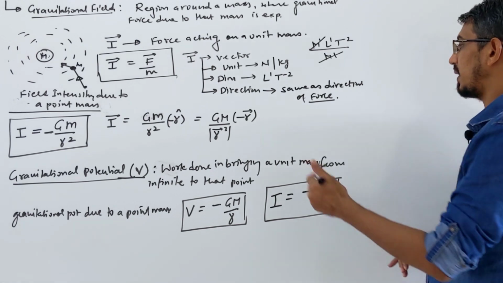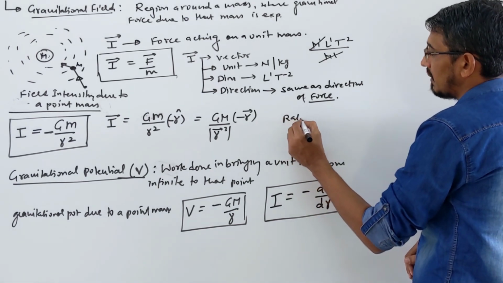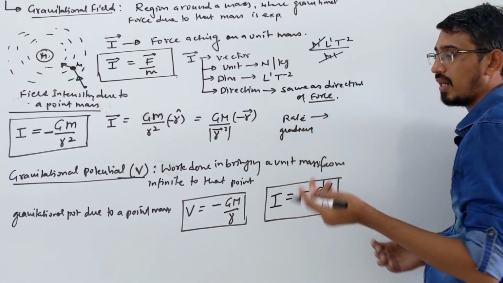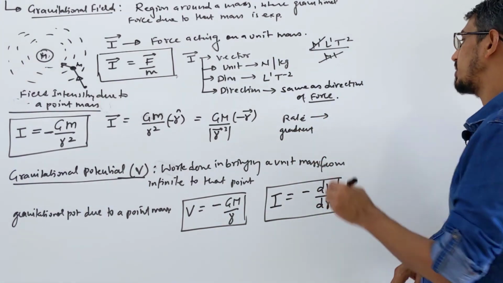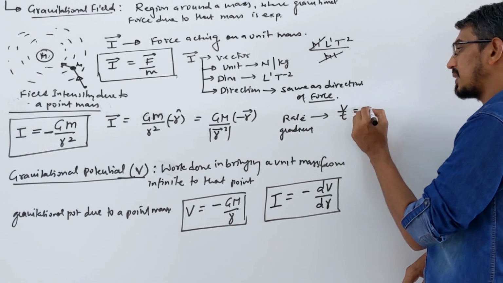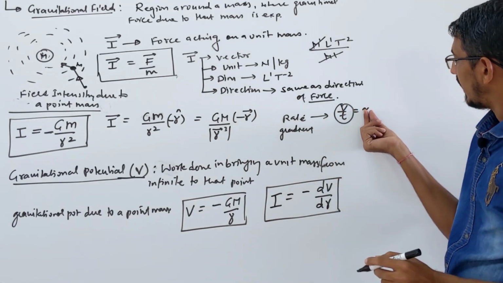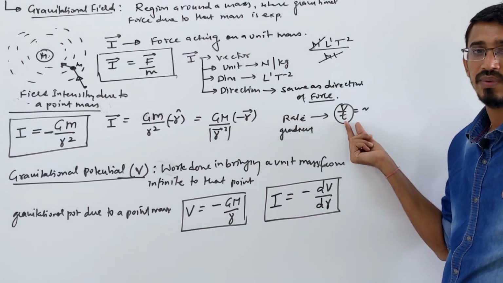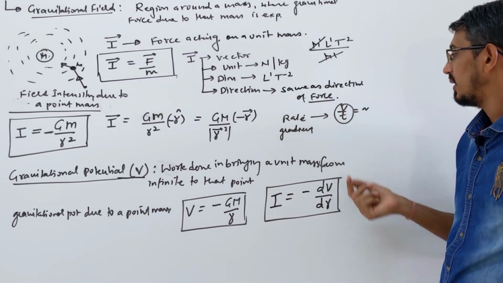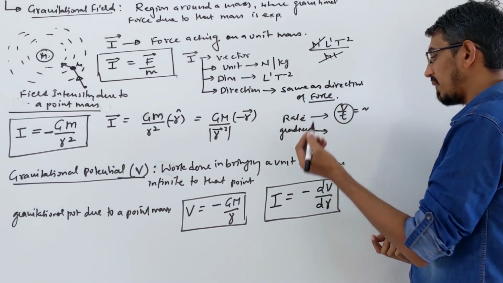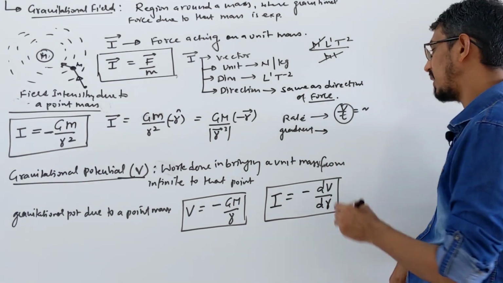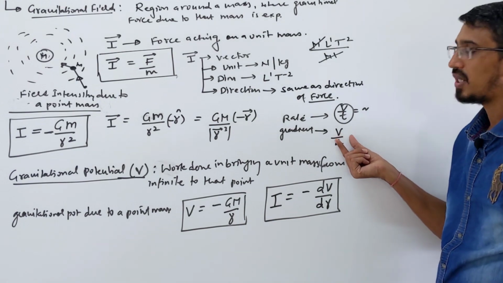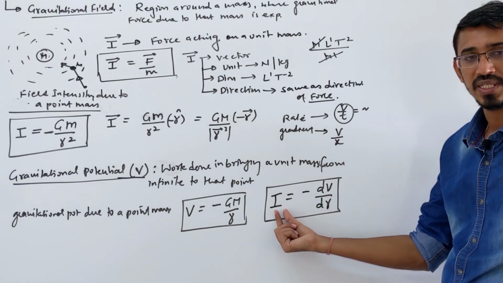Two words are very important: one word is called rate, one is called gradient. Rate means something divided by time, like velocity by time becomes acceleration. Acceleration is the rate of change of velocity. Then gradient is something divided by distance. Here we are saying potential by distance, this is called potential gradient, which is called intensity here.